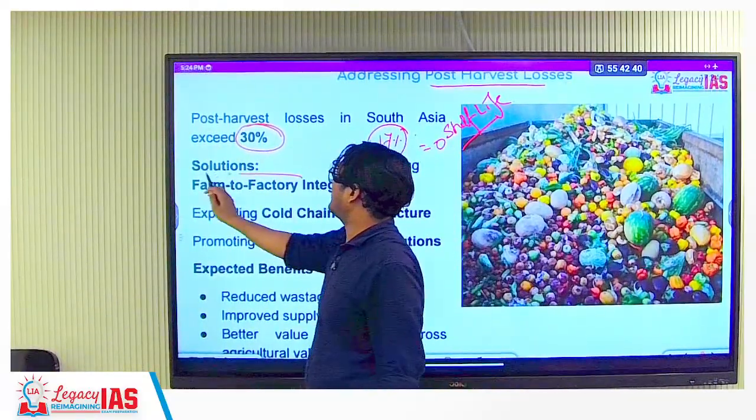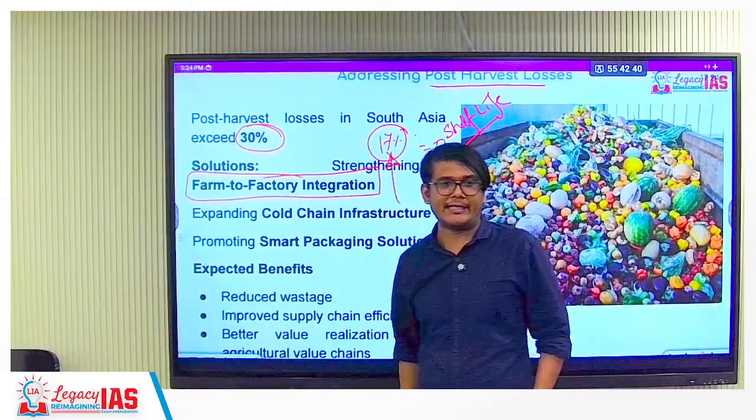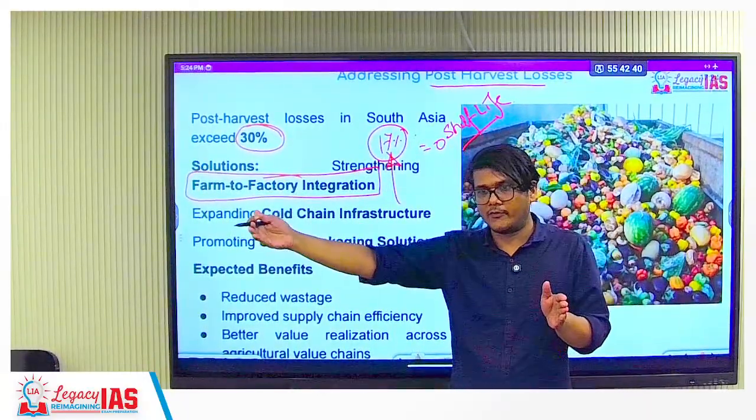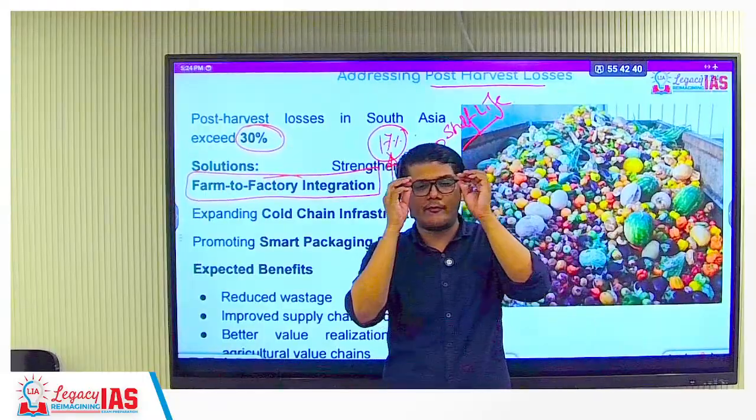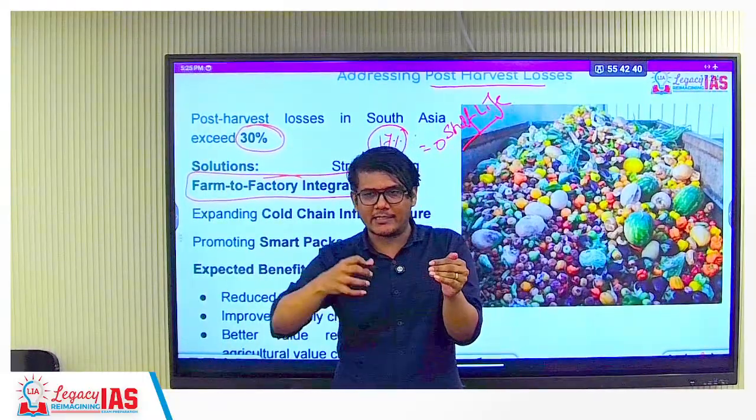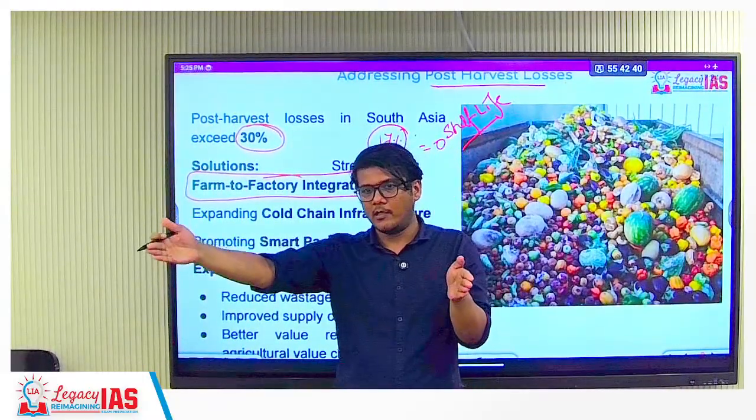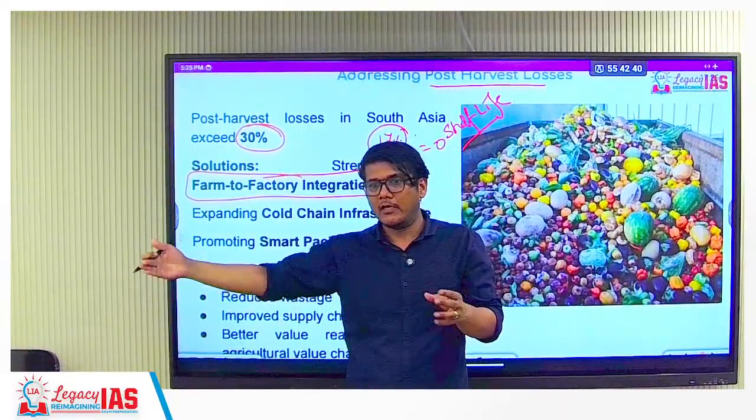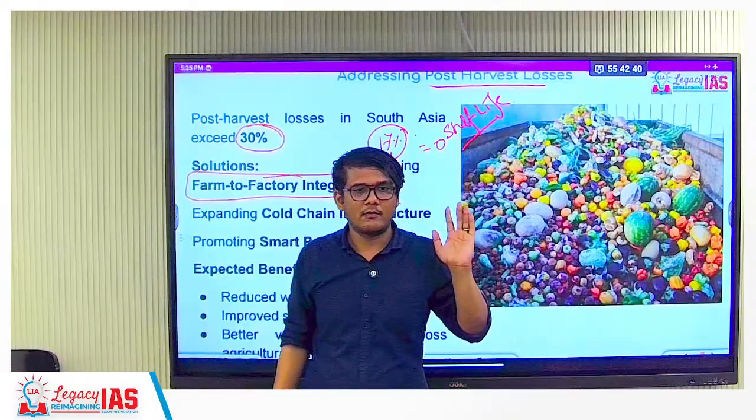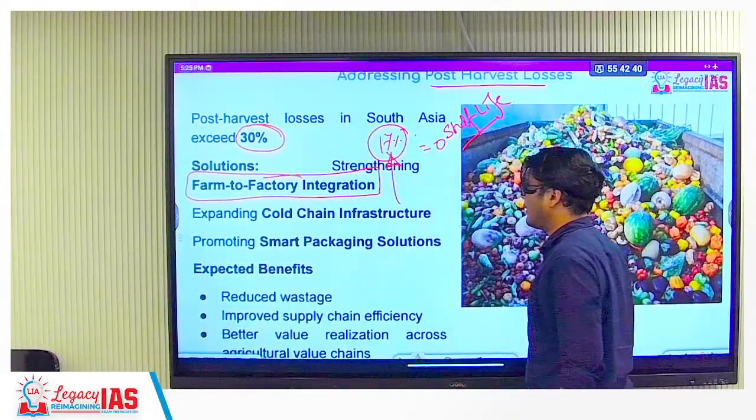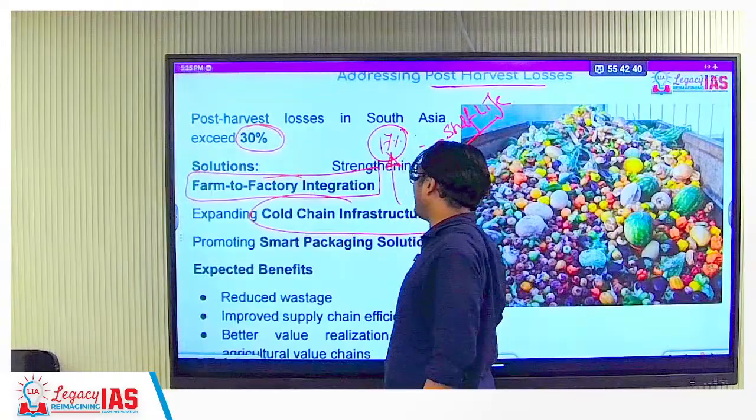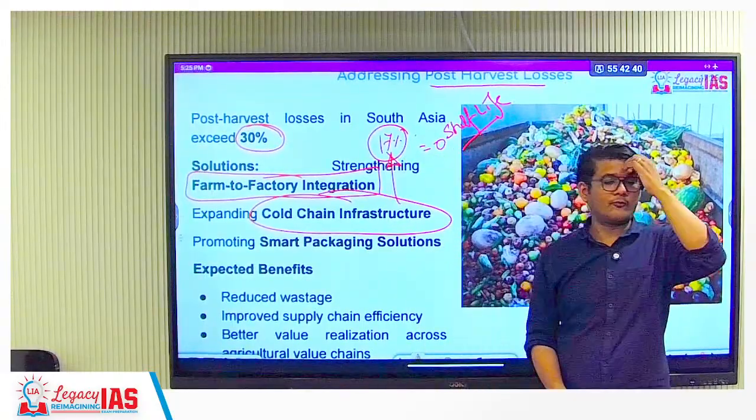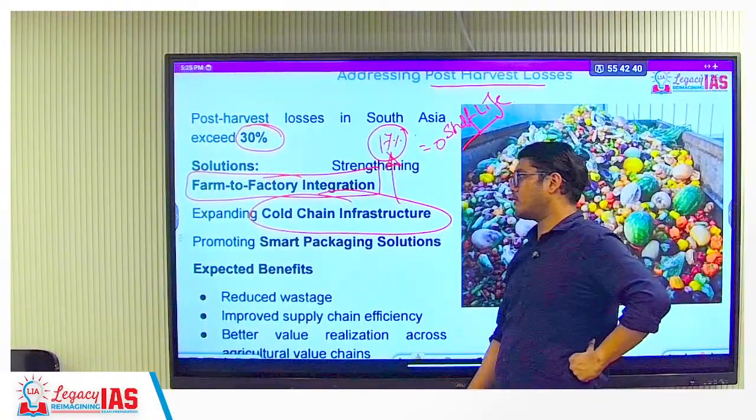Solution, strengthening the farm to factory integration, farm to factory transfer. If it is being given to the last end user directly as a fruit, then farm to plate. If it is being given to the industry to process, then farm to factory. That should happen immediately. Okay? Expanding the cold chain infrastructure, as I told, vegetables, fruits, they require cold chain storages.